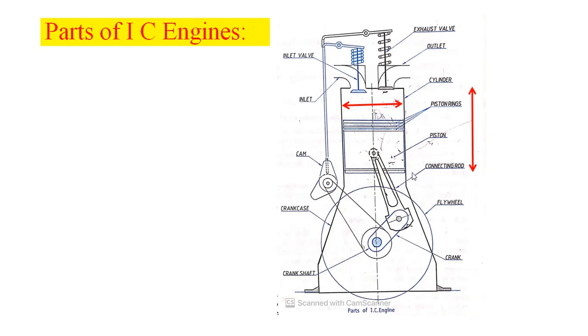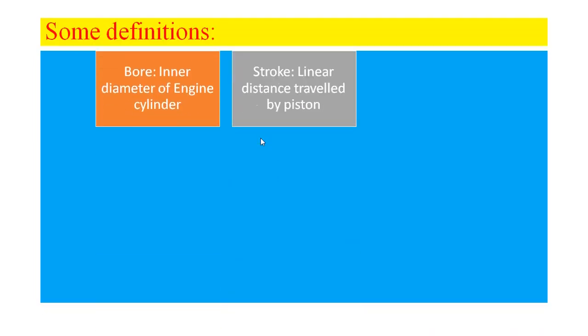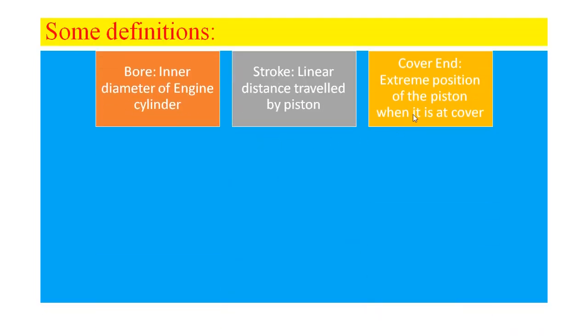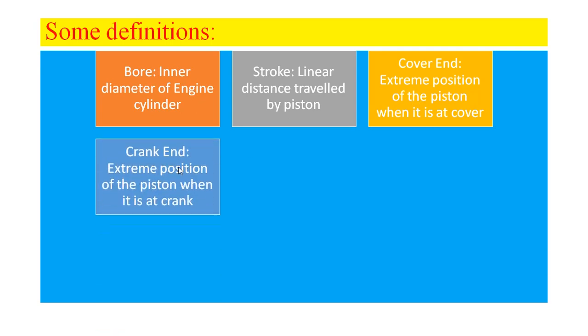This is the movement of the piston from cover end to crank end, or from crank end to cover end. The linear distance traveled by the piston we can call stroke. Of course we define cover end: the extreme position of the piston near the cover. Similarly, the extreme position of the piston near the crank we call crank end.